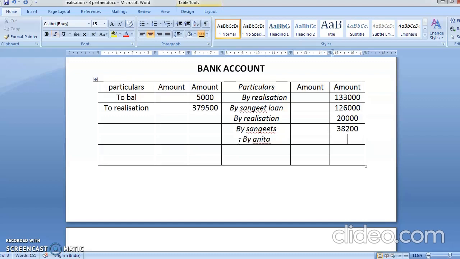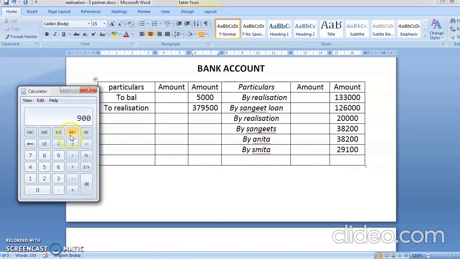Anita is also 38,200. And last but not least is Smita's account. So by Smita capital account, Smita comes to 29,100.